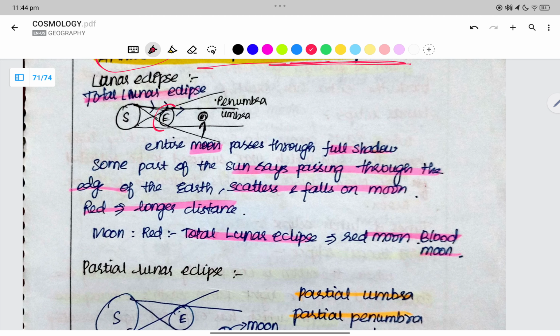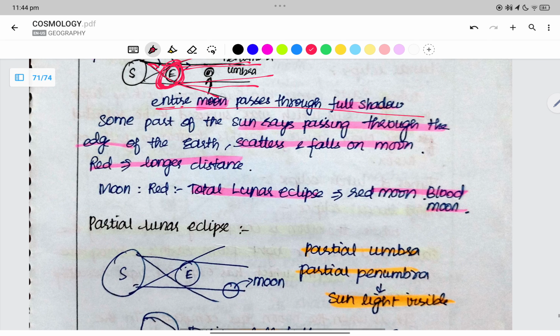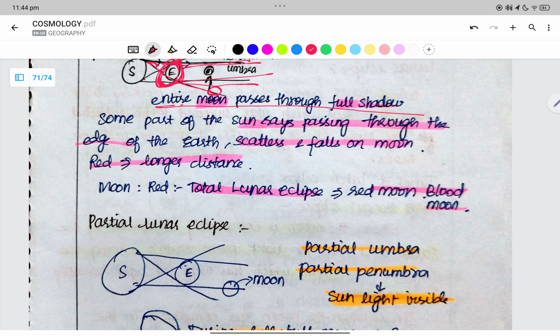Lunar eclipse is when the earth is in the middle and the shadow of the earth falls on the moon. We have the umbra and then we have the penumbra, right? The entire moon passes through. Full shadow is in the umbra region, partial shadow is in the penumbra region.